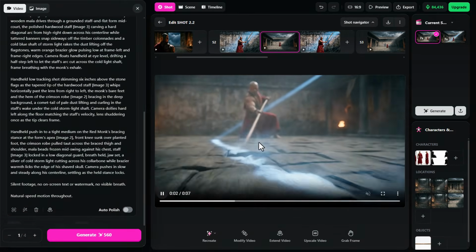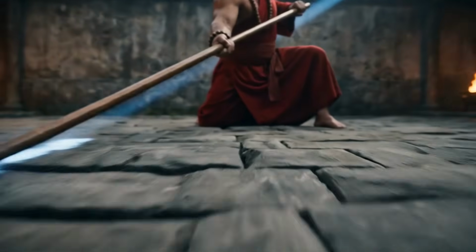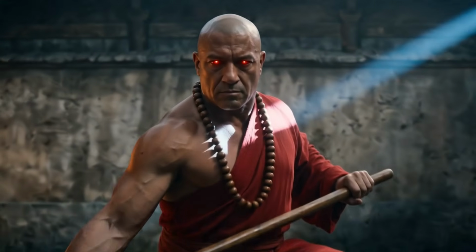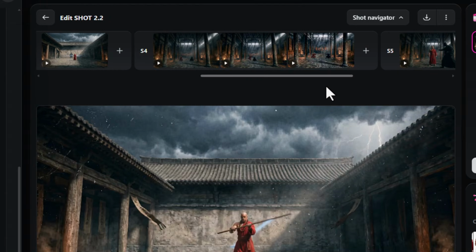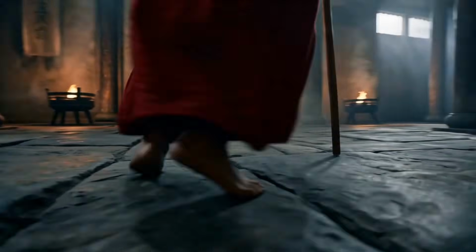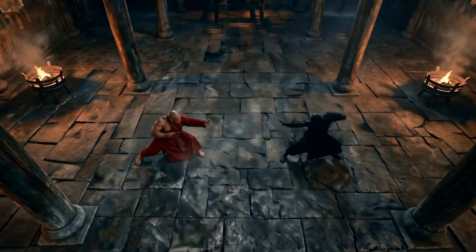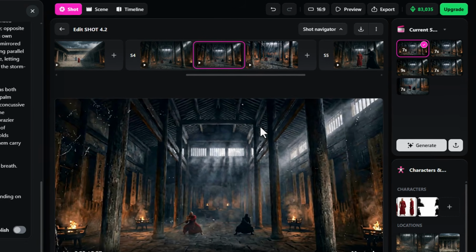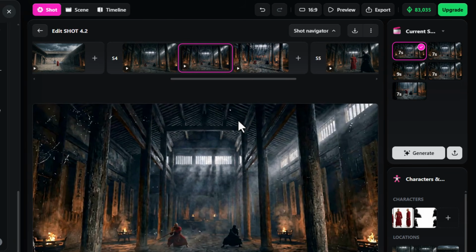Now coming back, we can see that it's fixed this shot here of the staff. It actually looks like he's holding it and it works pretty well. But if I come back over to the other shot we regenerated, which is this one here, we get that similar action, similar movement, but at the end, it cuts to the monk's face, which should break up that jump cut.